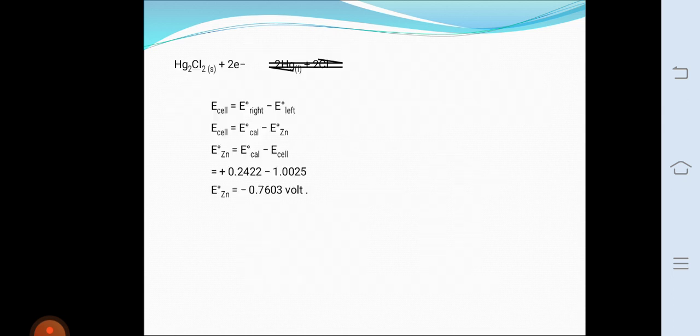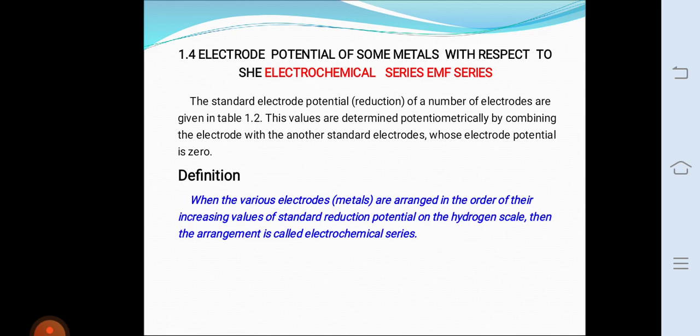Electrode potential of some metals with respect to the EMF series, or otherwise the electrochemical series. When the various electrodes are arranged in the order of their increasing values of standard reduction potential on the hydrogen scale, then the arrangement is called the electrochemical series.